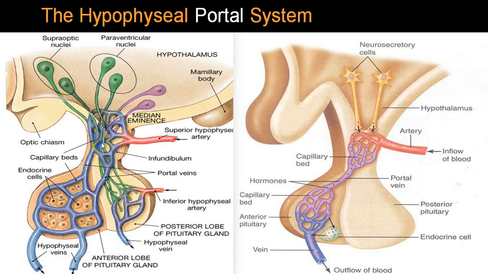This is the stalk part of the pituitary gland, while the other nuclei present in the median eminence and other parts of the hypothalamus secrete stimulatory hormones and inhibitory hormones.